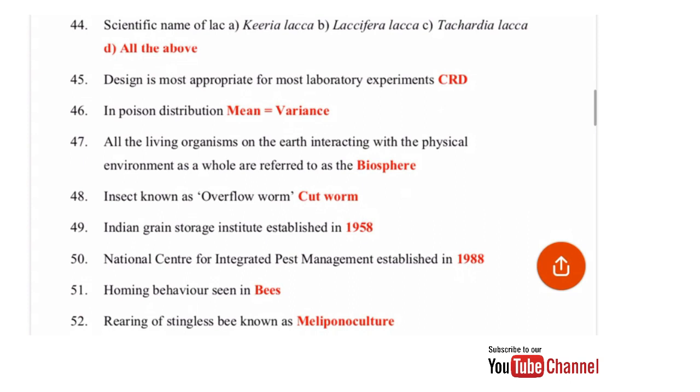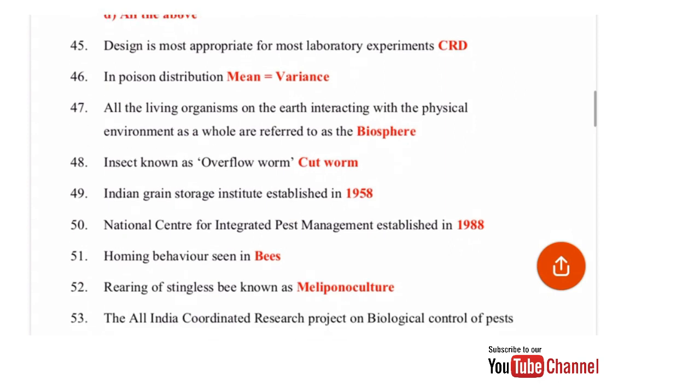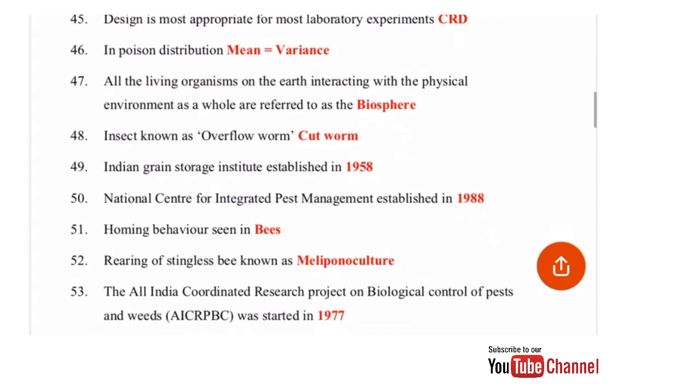Rearing of stingless bees is known as. So this is known as meliponiculture. All India Coordinated Research Project on Biological Control of Pests and Weeds was started in. So this was started in 1977.